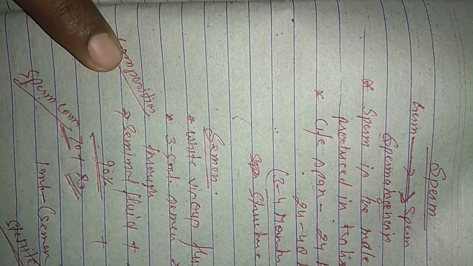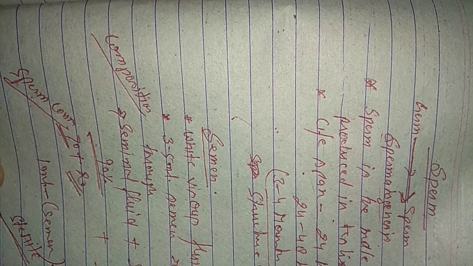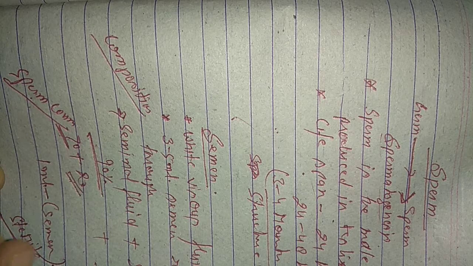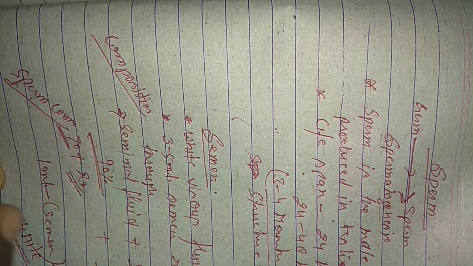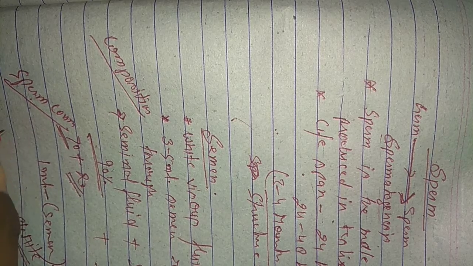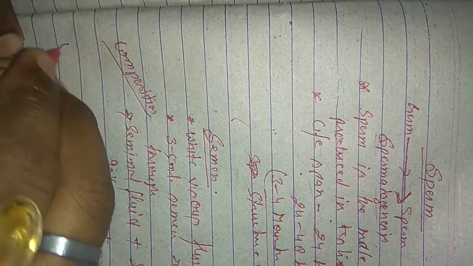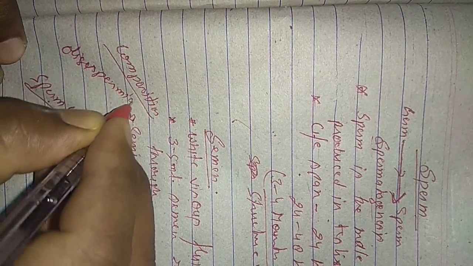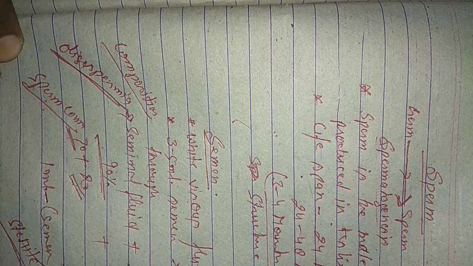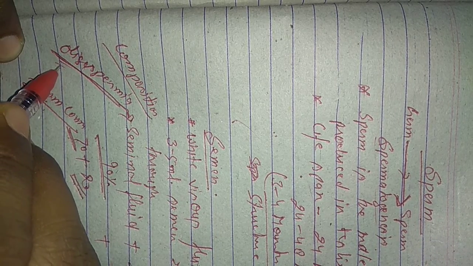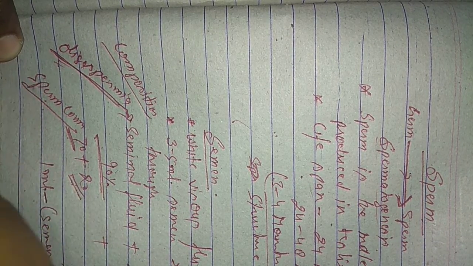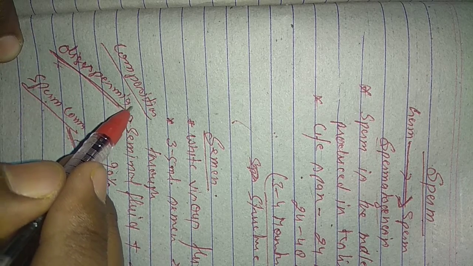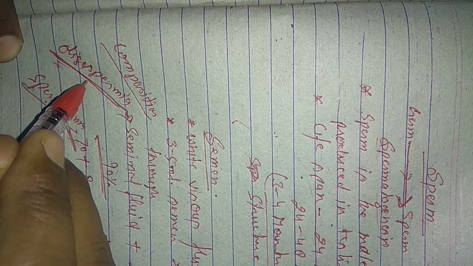If the number of sperm produced in the human being is in a less amount, that disease is called oligospermia. If sperm are not produced, that disease is called azoospermia.